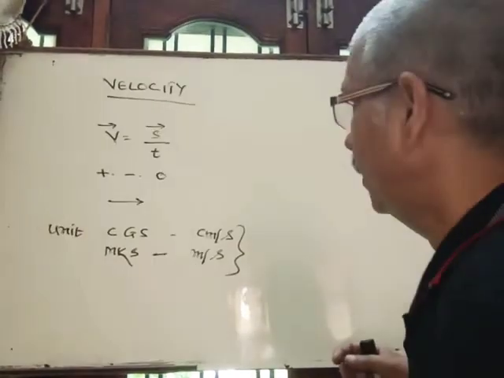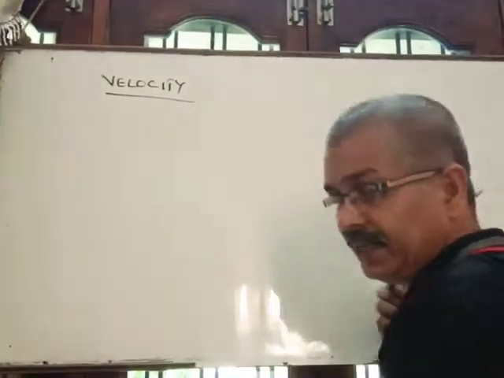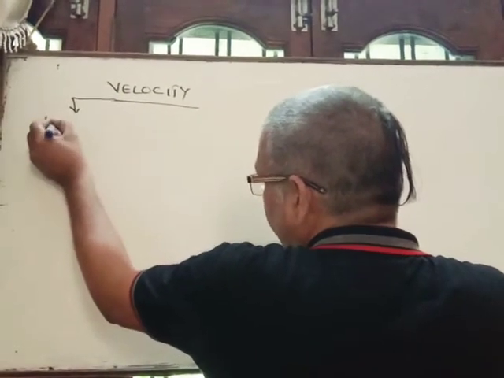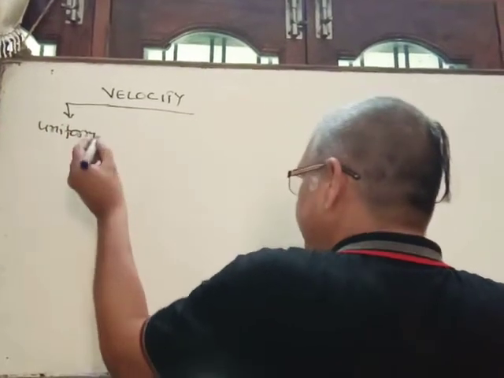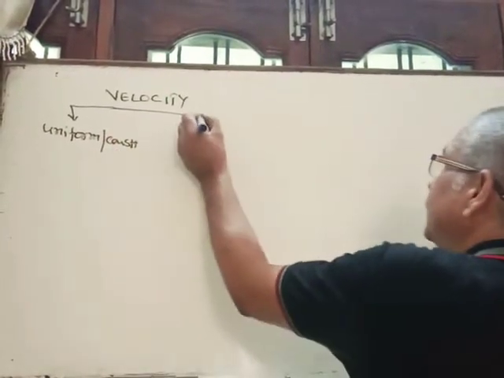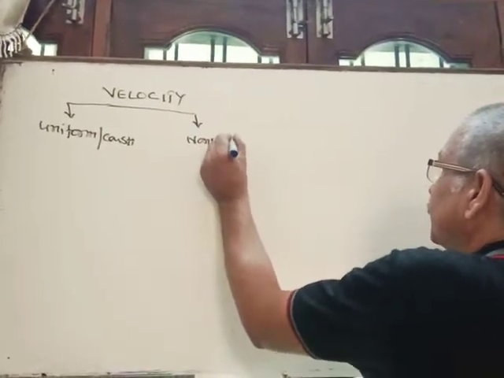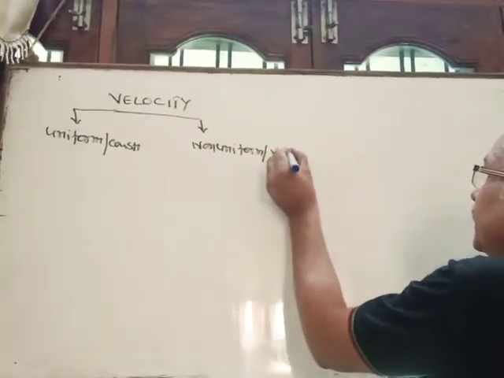Clear? Okay, so let's see the types of velocity. First type, uniform velocity, or it is also called constant velocity. Second, non-uniform or variable velocity.